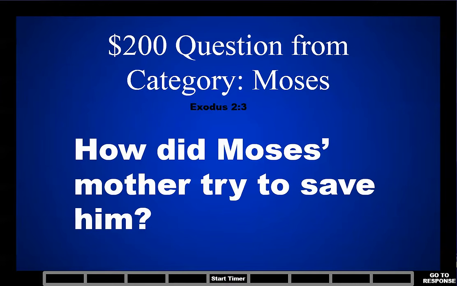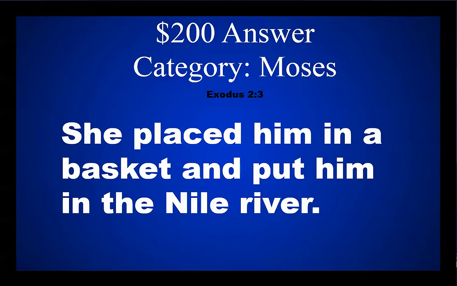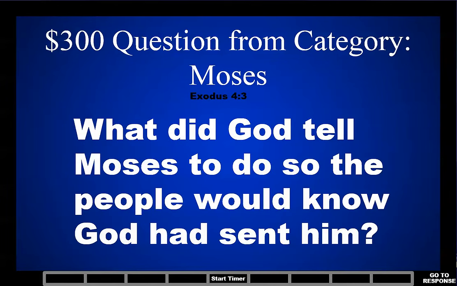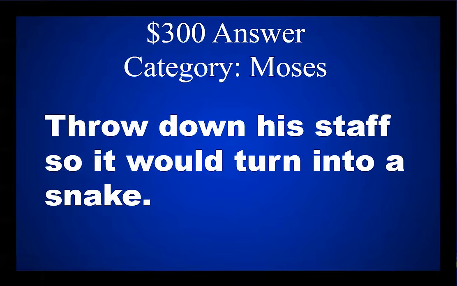$200 question from the category of Moses. How did Moses' mother try to save him? She placed him in a basket and put him in the Nile River. $300 question from category Moses. What did God tell Moses to do so the people would know God had sent him? Throw down his staff so it would turn into a snake.